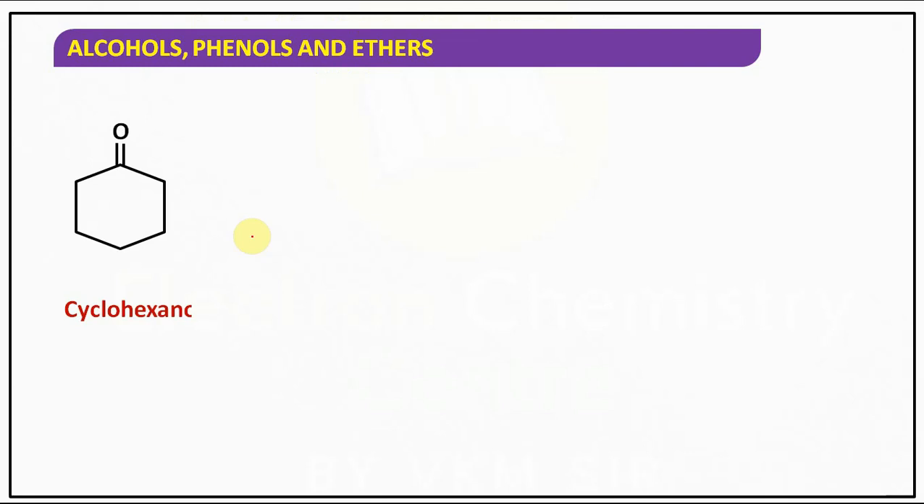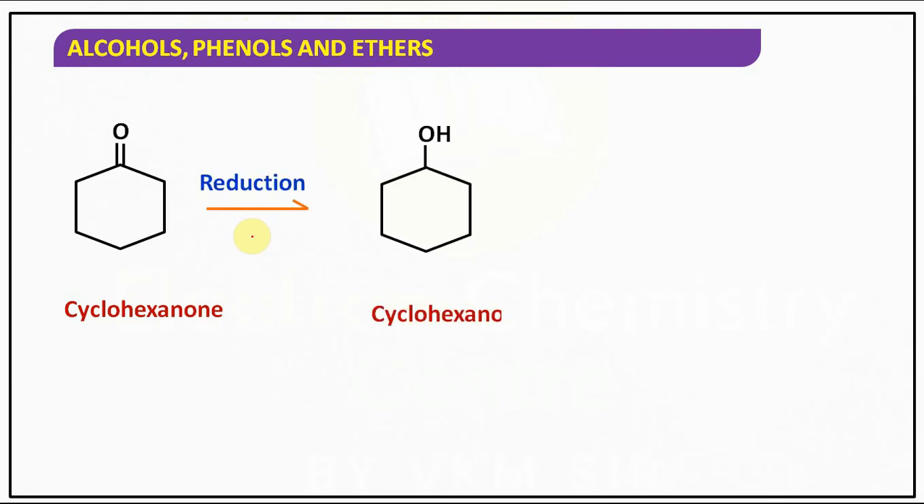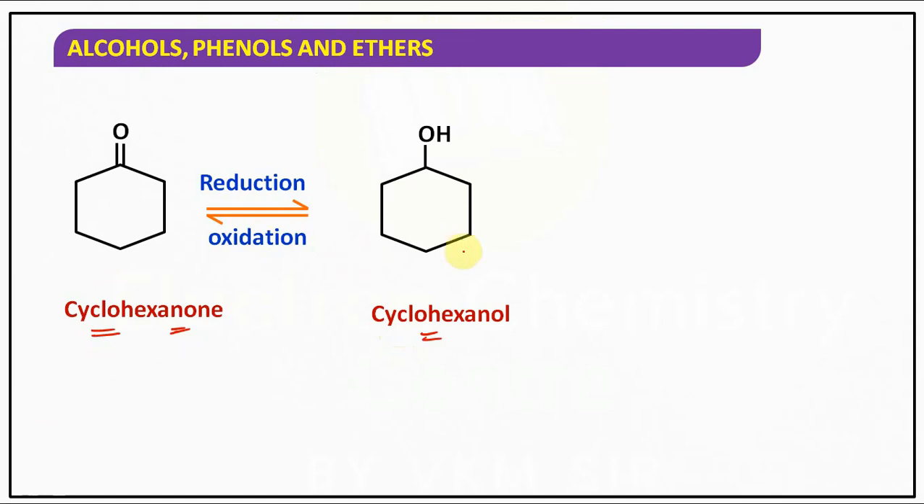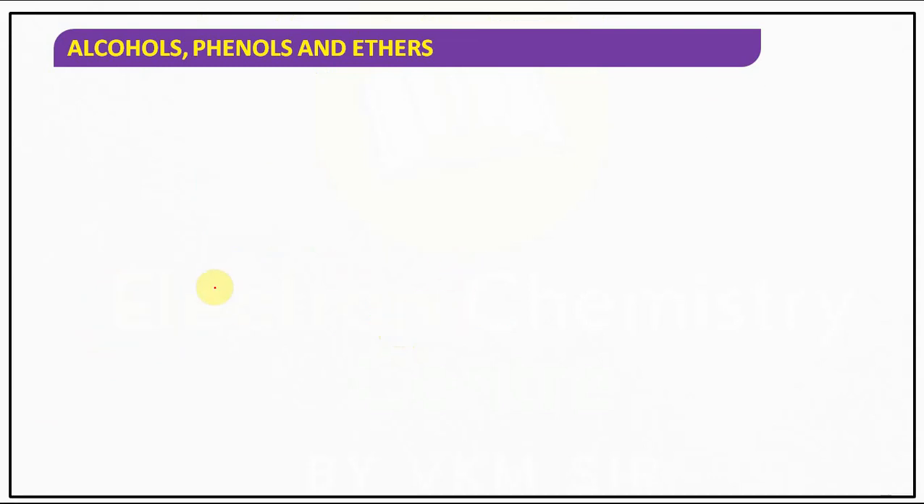Understood the point, children? So they have taken cyclic compounds also. Cyclohexanone on reduction will give cyclohexanol. What will it give, children? Cyclohexanol. The reverse is obviously oxidation. If cyclohexanol undergoes oxidation, it will give cyclohexanone. Before solving MCQs, I'll just give different examples of esters for better understanding.